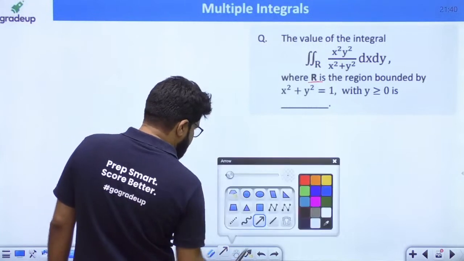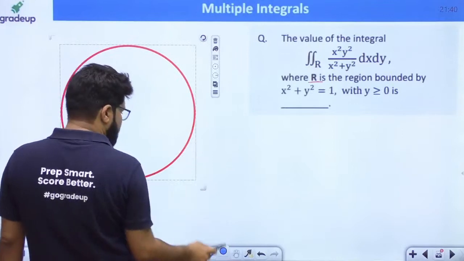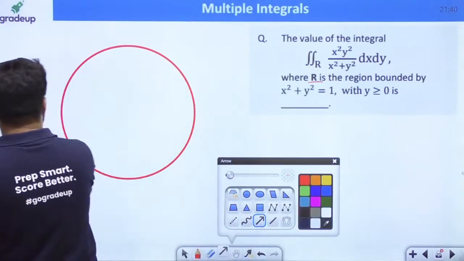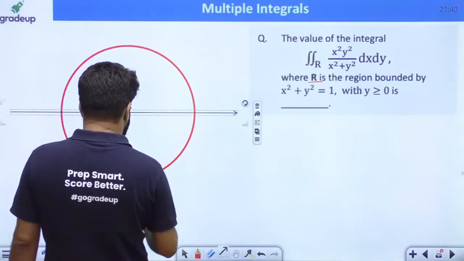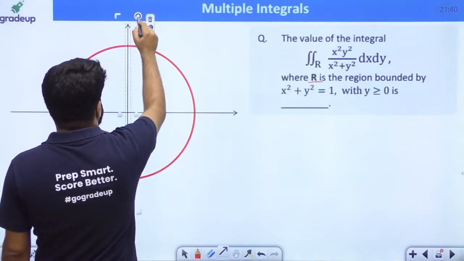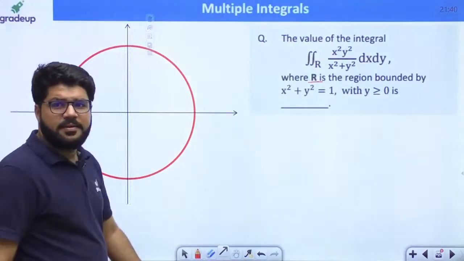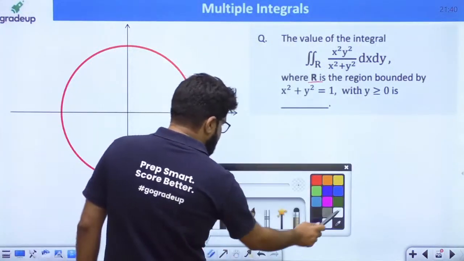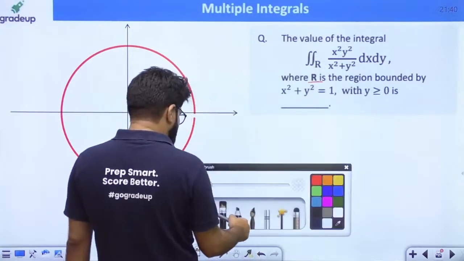Let's take first a circle. x square plus y square equal to 1 is a circle. We clearly know about this. But actually I only need a circle which is satisfying y greater than equal to 0.